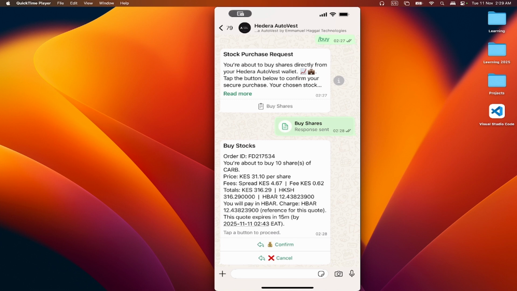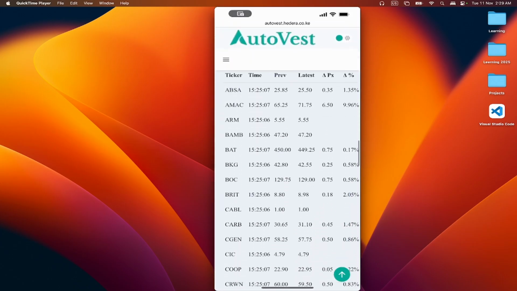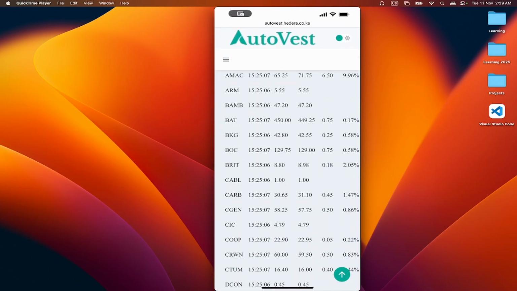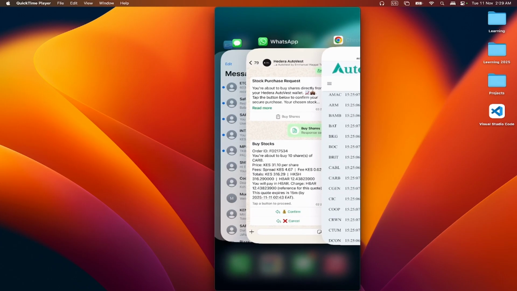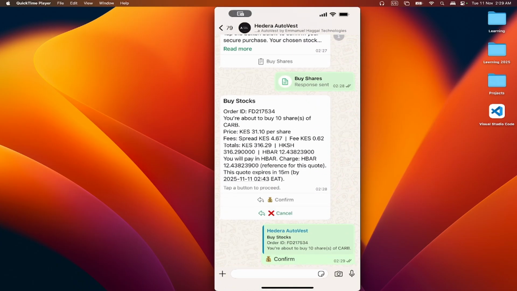Perfect. So it will come up with the share, and tell you the price per share, the spread, everything. And the quote will actually expire. It has a short validity window due to the changes in price. Then you can either confirm or cancel. So this one, KCB, you'll see it's around 31 per share. So we'll click on confirm.